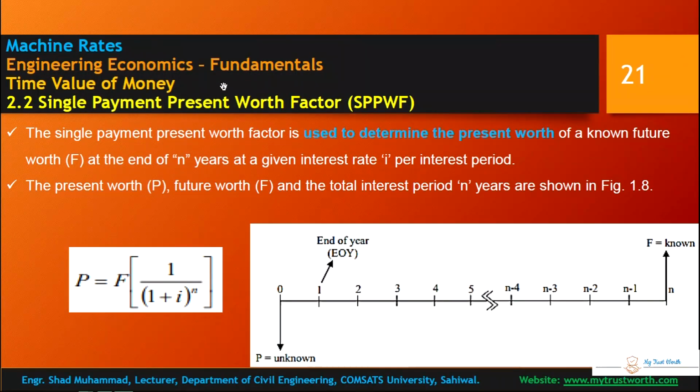In the present worth factor, you need to find the present and the future is known. All other factors are known, and you need to apply this formula.